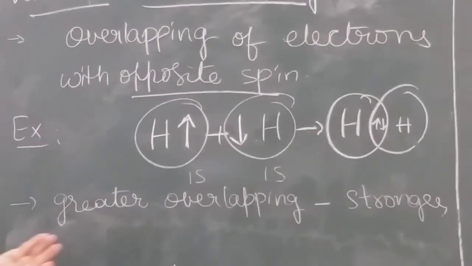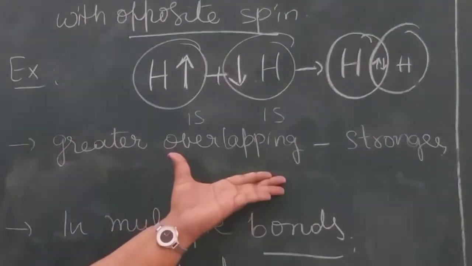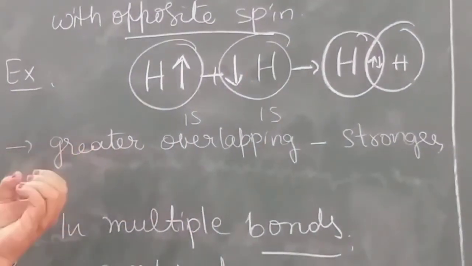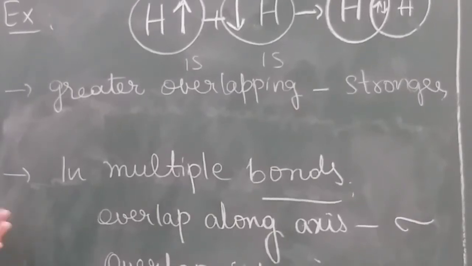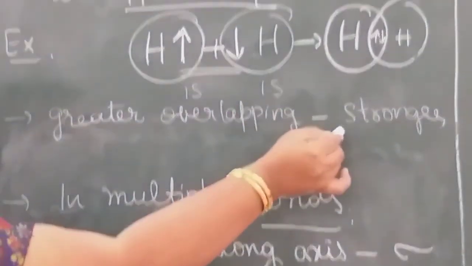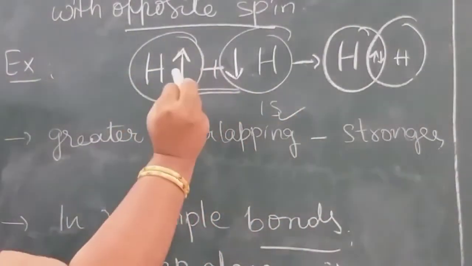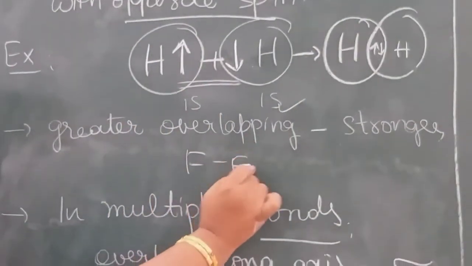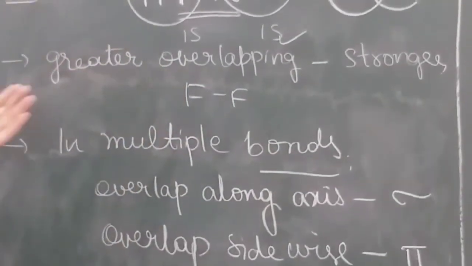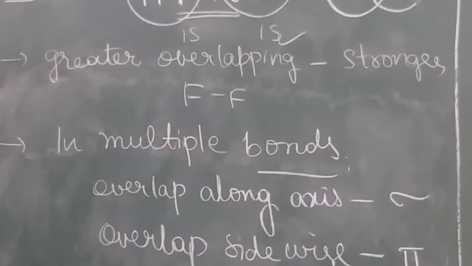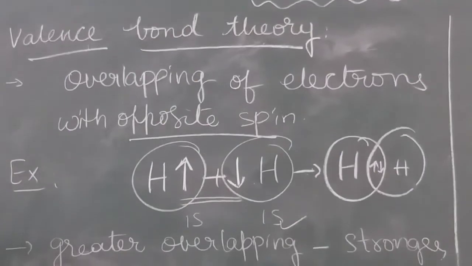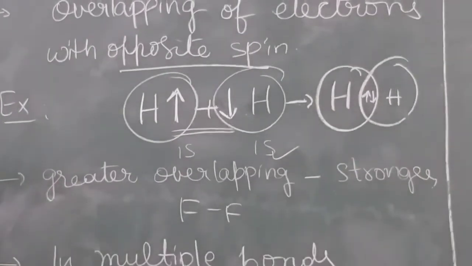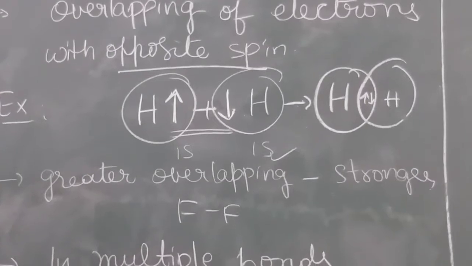Okay. Here if overlapping is more, the bond will be stronger. If overlapping is less, the bond will be weak. So in this way he explained why the bond energies are different. From this we can understand that here the bond energy is more due to more overlap. In fluorine, bond energy is less due to weak overlap. The greater the overlapping, the stronger the bond. In this way, valence bond theory explained the bond energies depending upon overlapping of orbitals with electrons.